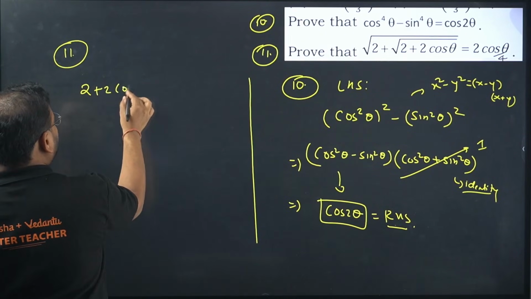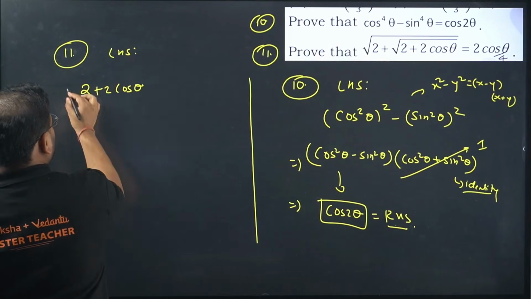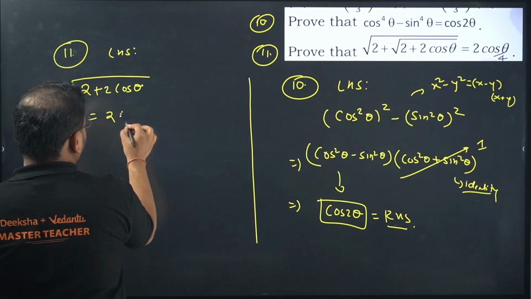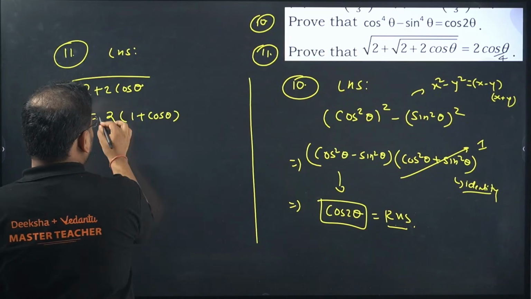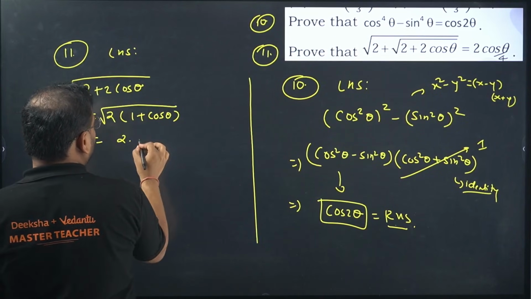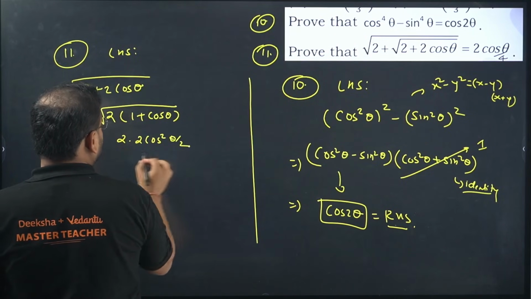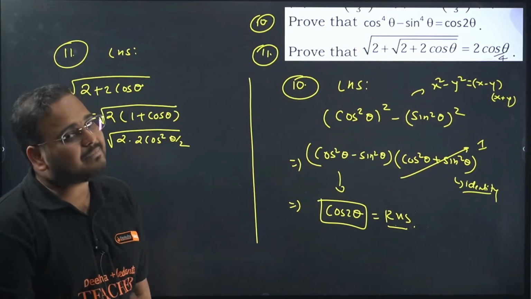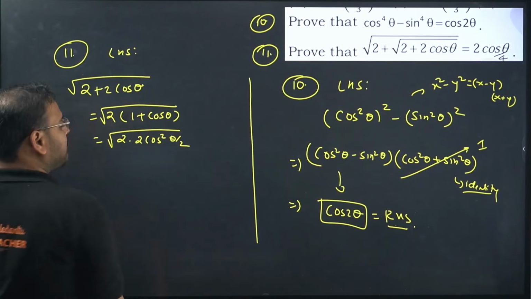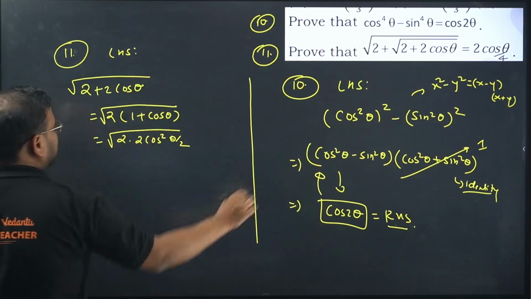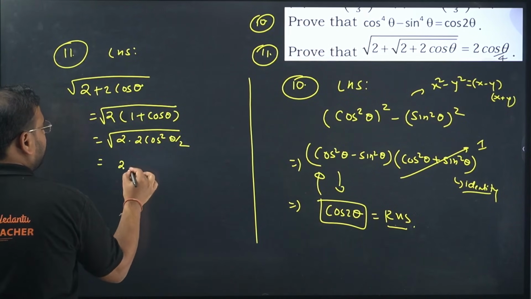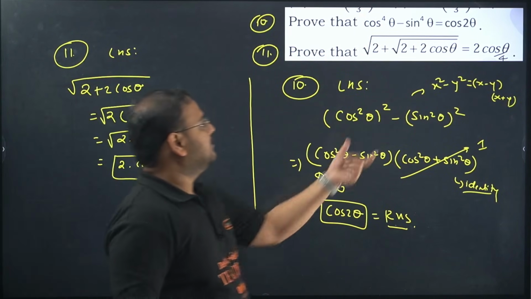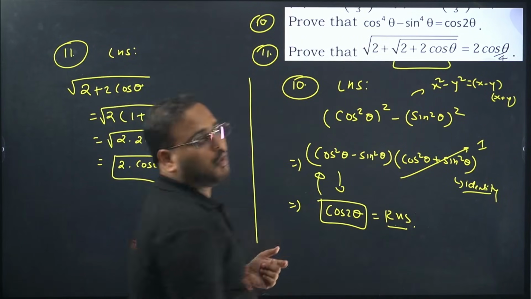2 plus 2 cos theta I have. I'm taking the inside part of the LHS. Take 2 common. 1 plus cos theta is there. Root is there. 2 times this is the formula, 2 cos square theta by 2. Whenever you have 1 plus cos, the formula is 2 cos square. Whenever you have 1 minus cos, the formula is 2 sin square. Again, they come from the same formula. By simplifying this, take the root of 2 and 2, which will become only 1, 2, and this will be simply cos theta by 2. This is just for the first part. Just this part is coming as 2 cos theta by 2.